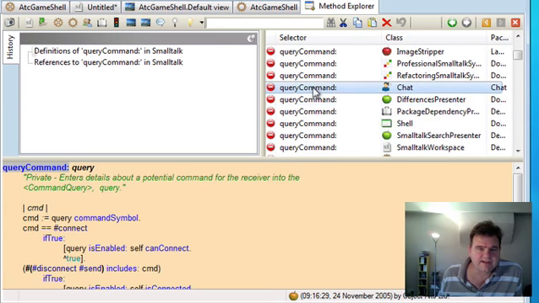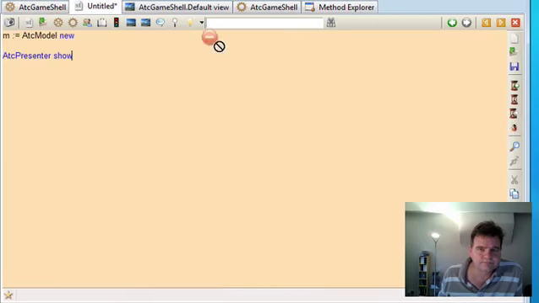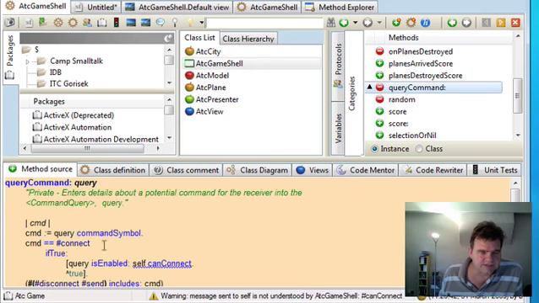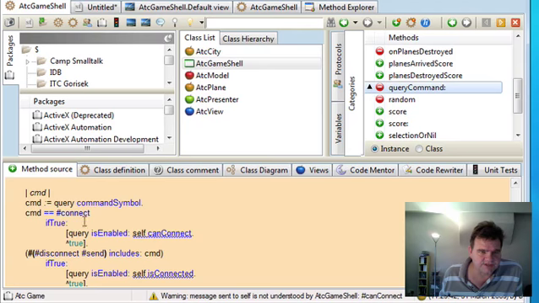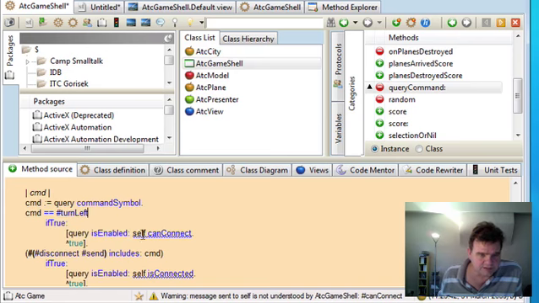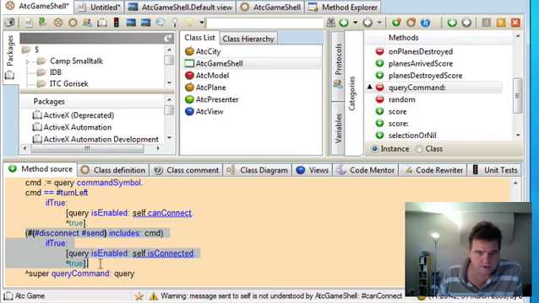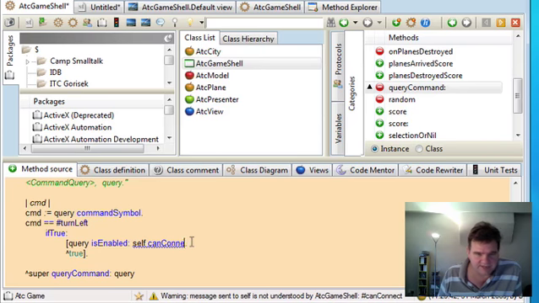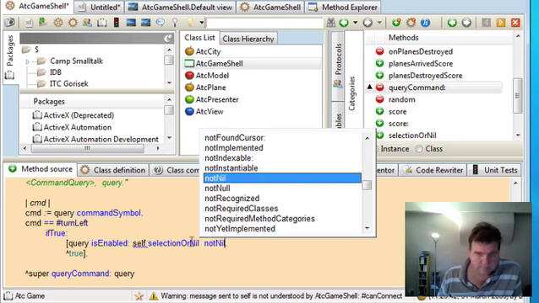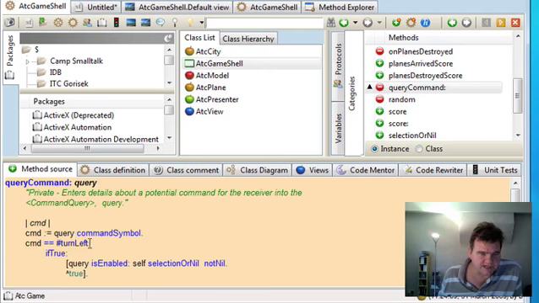Okay, so let's drag that across into our game shell. Oops, excuse me. Okay, and modify that. Basically, what the query command message does is it says if it's a turn right command, we want to enable it, but only if we have a selection. That will work for turn left, and the same thing we can do for turn right as well.